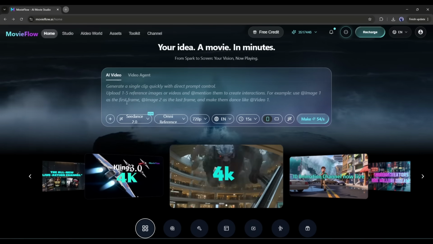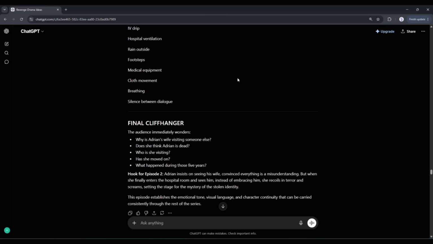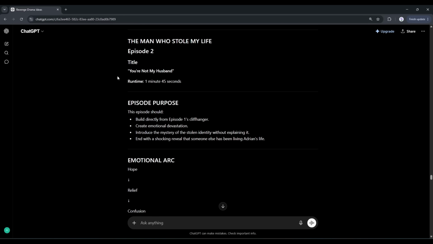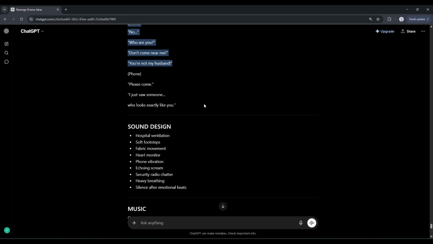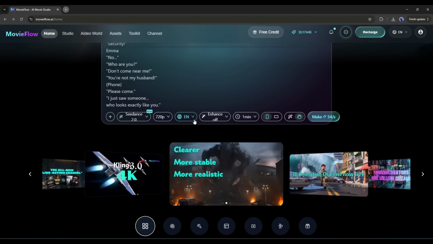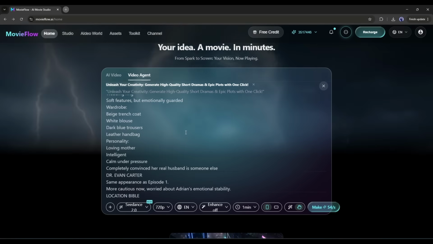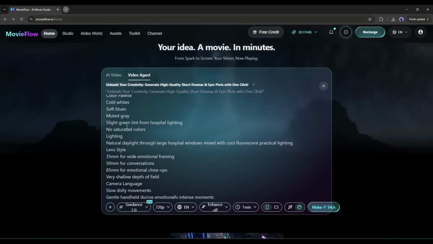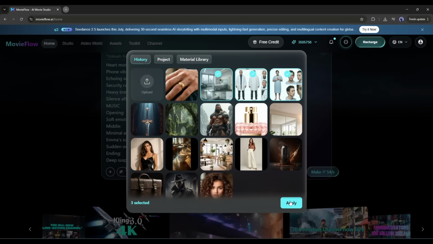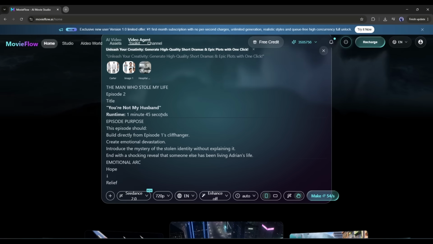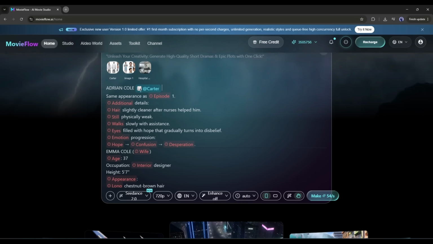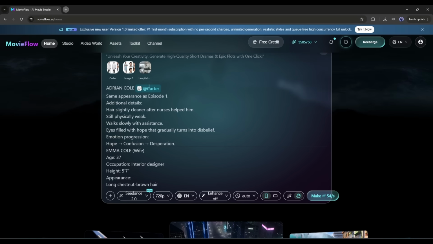Now, let's move forward to the second episode. To create the video idea for episode 2, I just typed, "Now, move forward to episode 2." And here it is. We get the full details. Now, copy the video idea and paste it into the MovieFlow Video Agent script box. Now, in this episode, we have to add all the assets that were in the last episode as a reference. I will add them from my asset library. Once all the assets are added, I will tag them inside the video idea or prompt. Just find the character or assets, type @ and then select the image. Make sure all the assets are tagged perfectly.